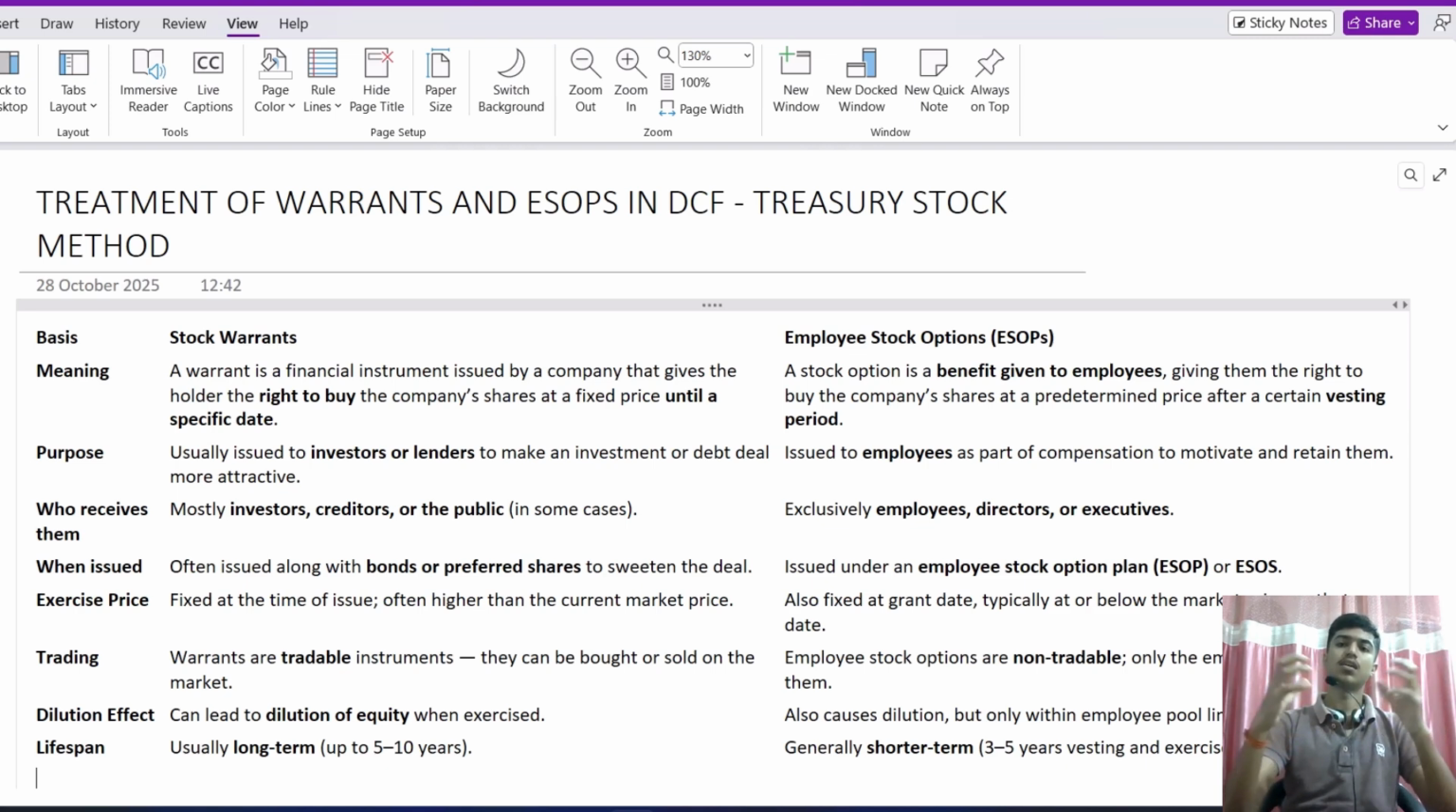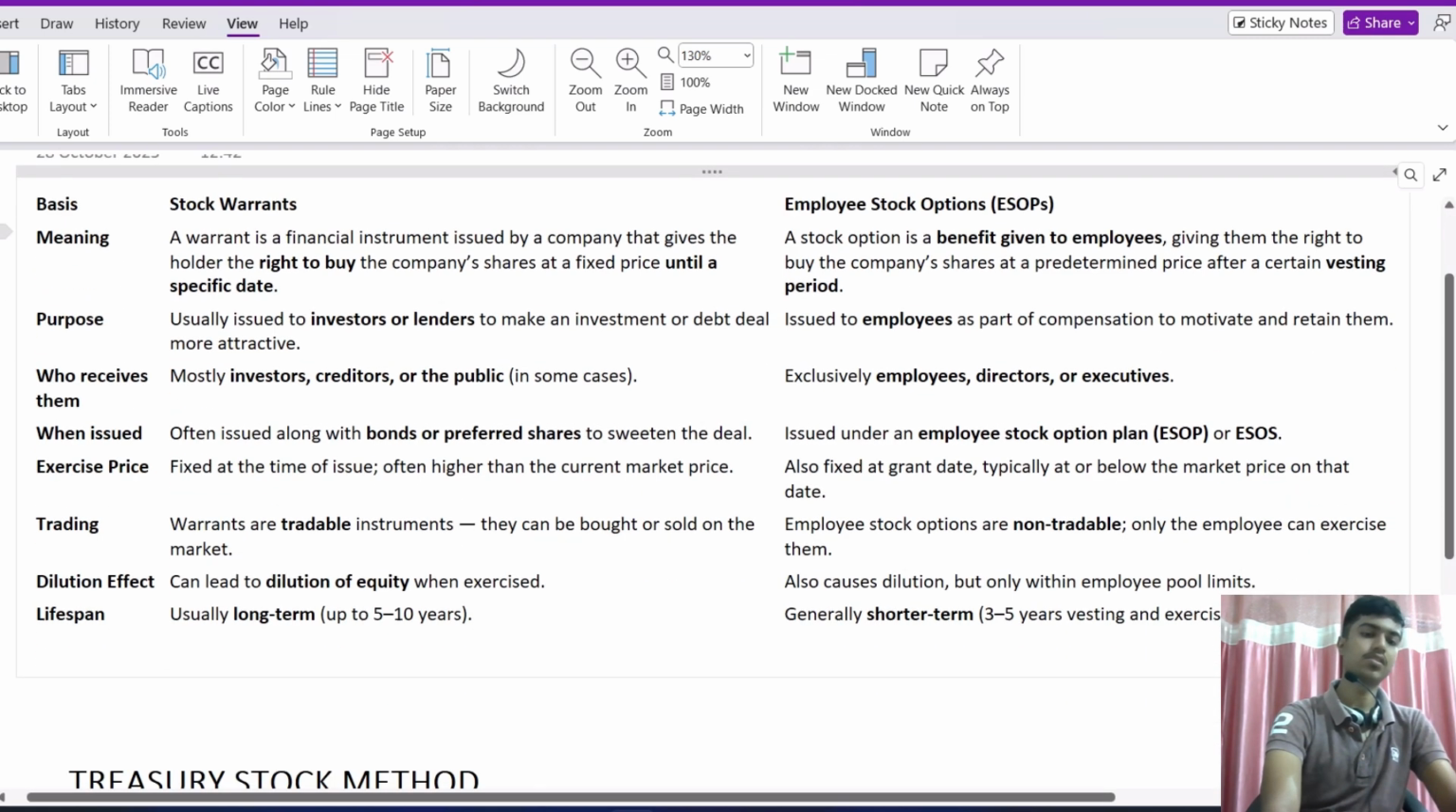Along with that, they are bucketed with other instruments like preference shares and debt instruments like debentures. So it is used in that way. Warrants are less common in India, but you will get ESOPs in most companies. In our case, we will analyze it in Infosys, which has a lot of options, so it will be better to understand in that company. As we have got the basic introduction of what warrants and ESOPs are, we will directly jump into the treatment.